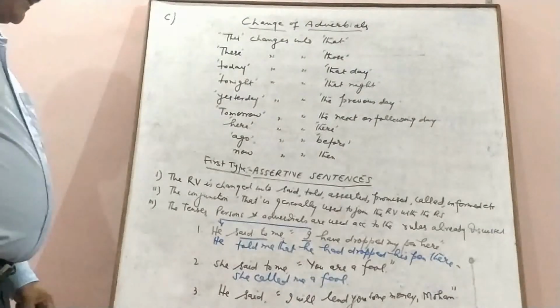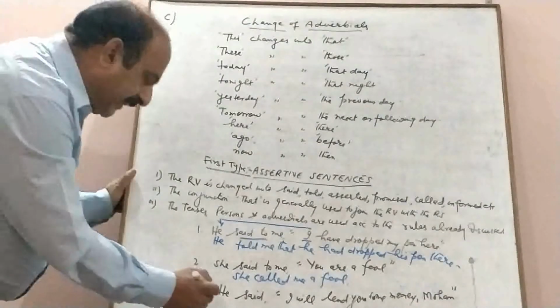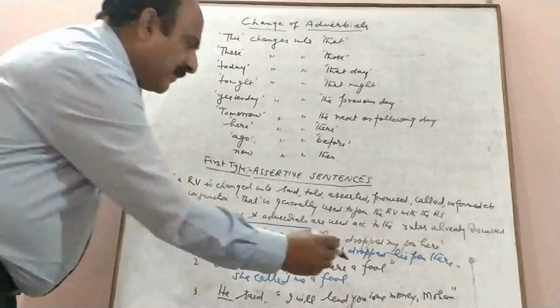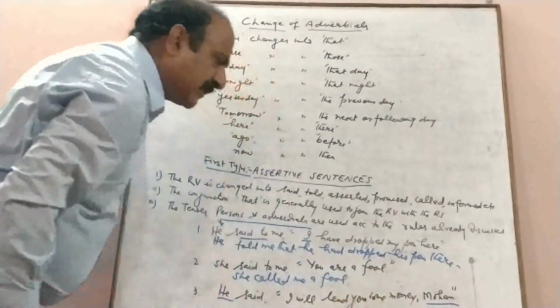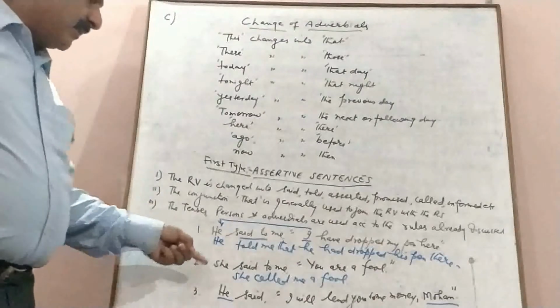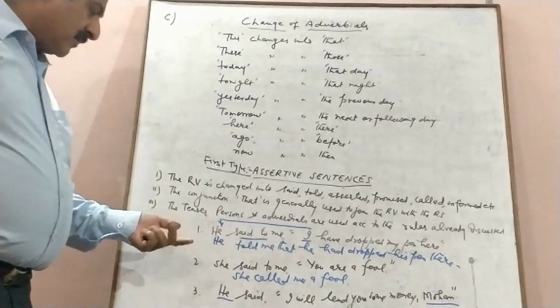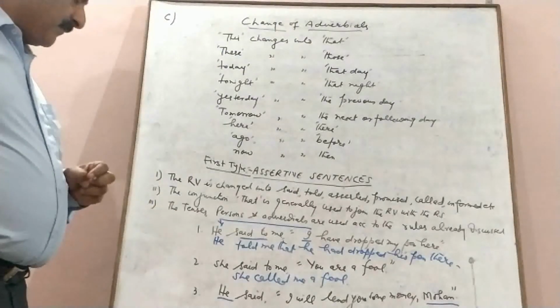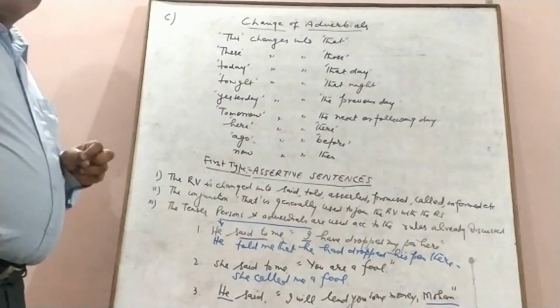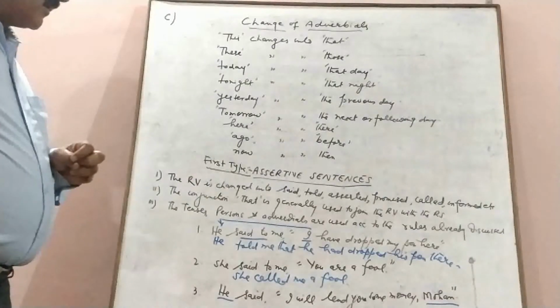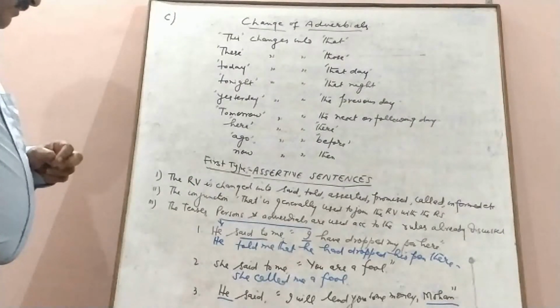Then we have, he said, "I will lend you some money, Mohan." Now he is the subject and Mohan is the object. It is not necessary that subject and object are always along with the reporting verb. Sometimes the object can be a part of the reported speech.